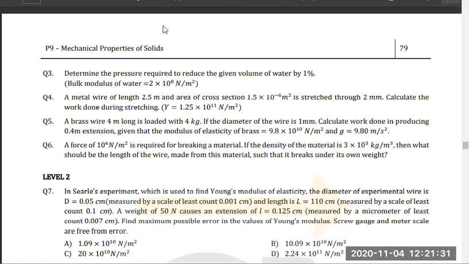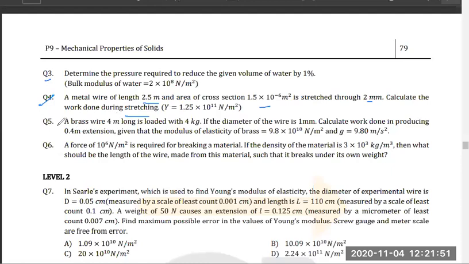Question number 4, right? Again, work done, which is energy, which is half into stress into strain, formula putting getting, right? Into volume, because you are just asked to find work done, not energy density.